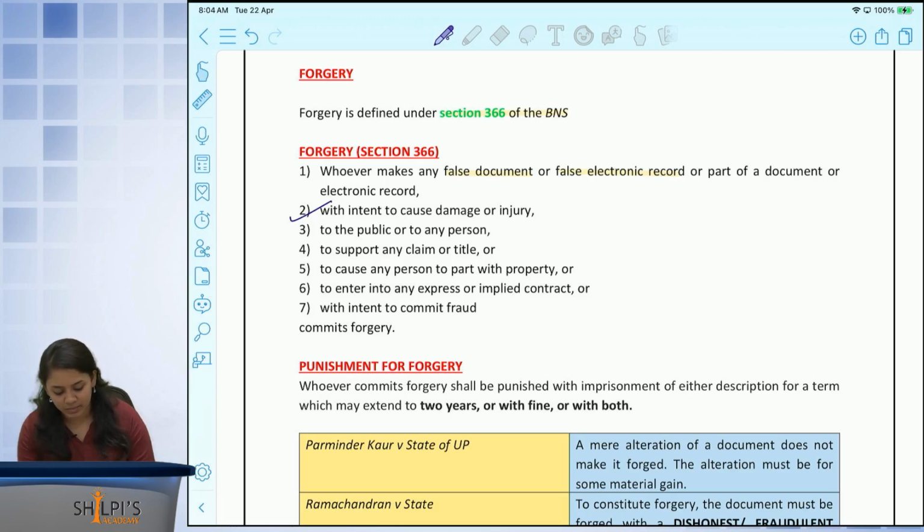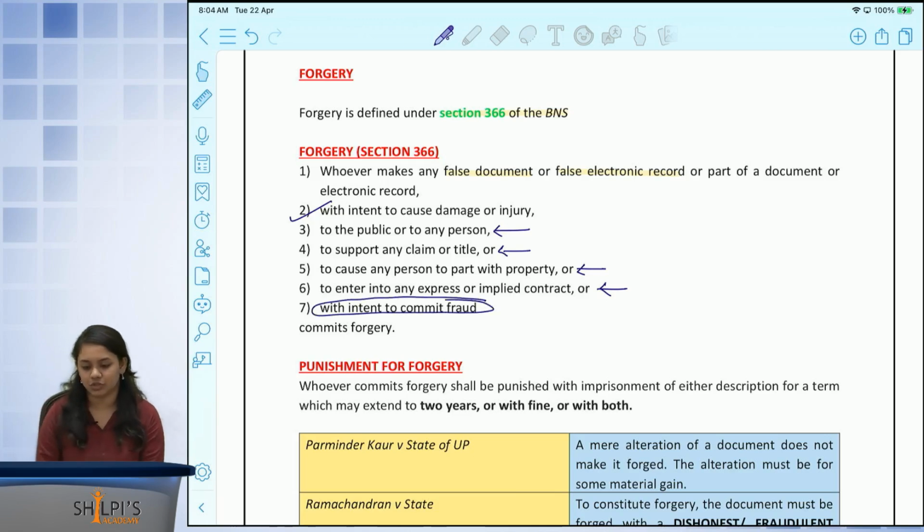Now this damage can happen to the public or to any person when that public or person is claiming any interest or title, or if they are forced to part with property or enter into any contract with an intention to commit fraud, that person commits forgery. So again, let's break this down.